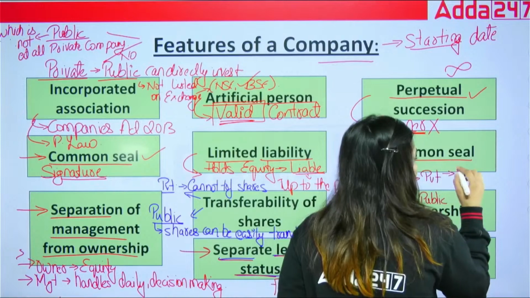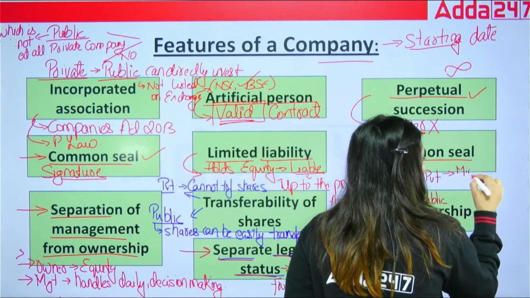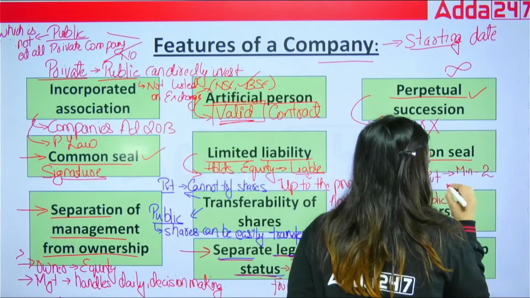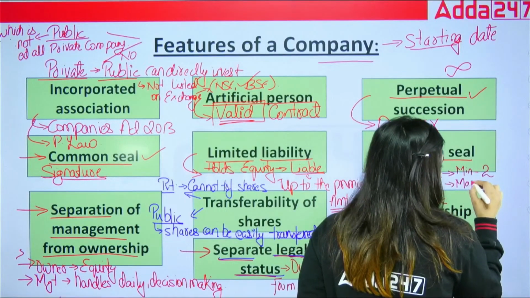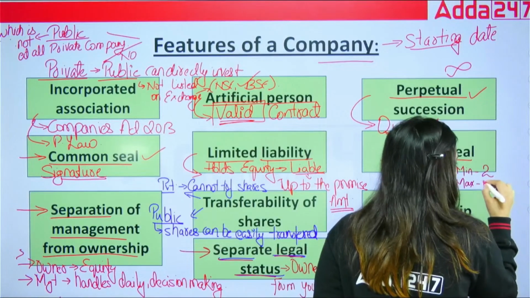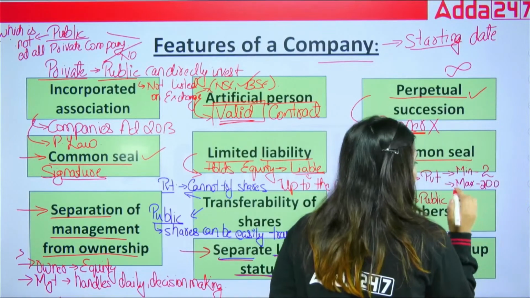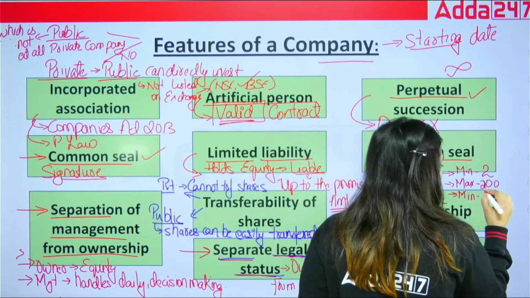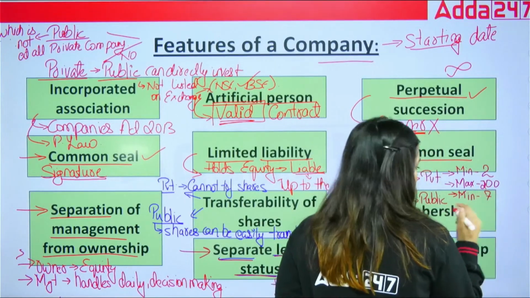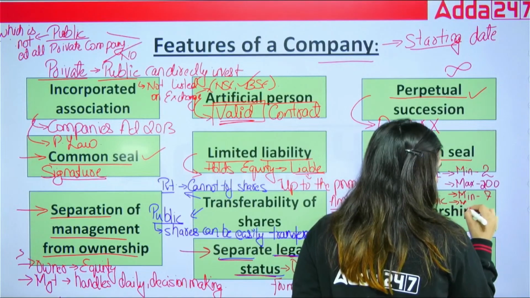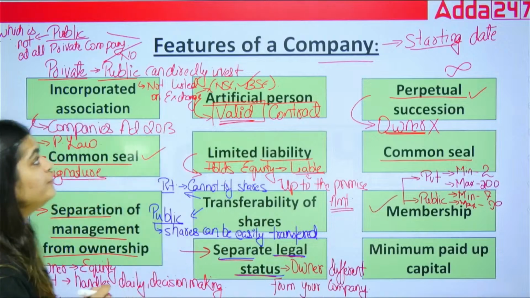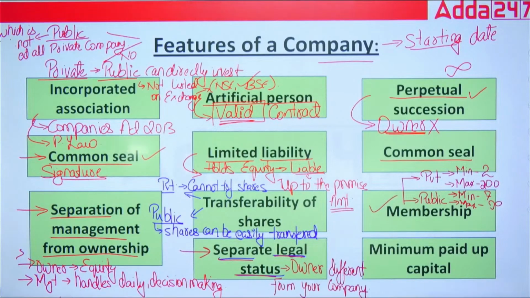Remember, private company, the minimum number of members required is 2 and the maximum members in a private company can be 200. But for the public company, the minimum members requirement is 7. For the maximum, there is no limit. That is the feature of a company under membership.